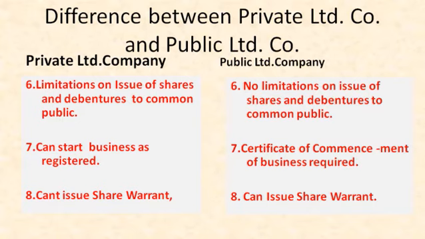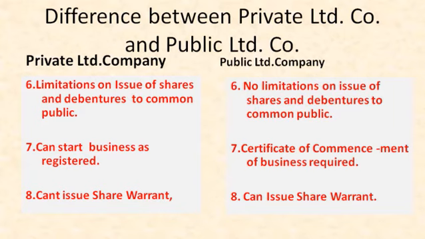Next, seventh point, a private limited company can start their business as registered. Means as soon as they get the certificate of registration or incorporation, a private limited company can start their business. But in a public limited company, the certificate of commencement of business is required.